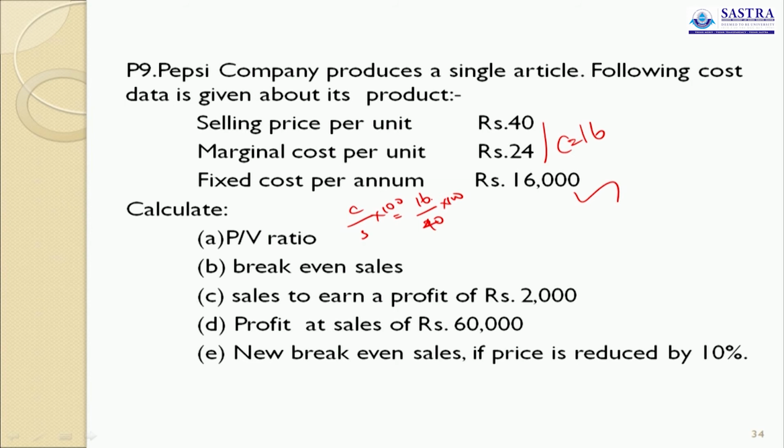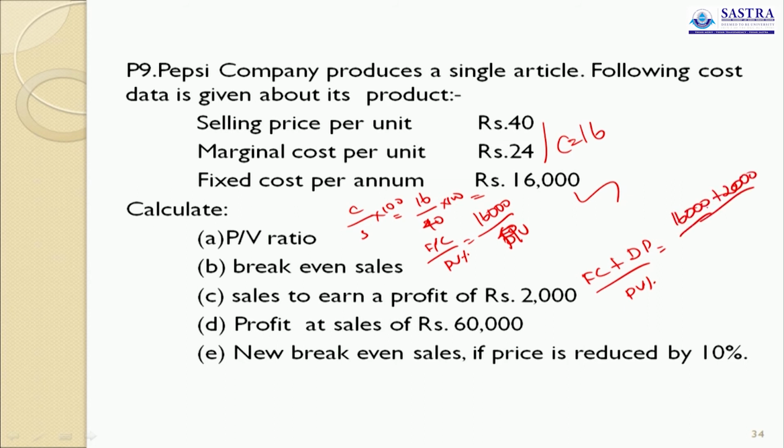Okay. Break-even sales equals fixed cost divided by PV ratio. Fixed cost 16,000, PV ratio 40, whatever it may be. Okay. Sales to earn a profit of 2,000: fixed cost plus desired profit divided by PV ratio. That equals fixed cost 16,000 plus desired profit 2,000, divided by PV ratio. Whatever the answer comes, you have to use.